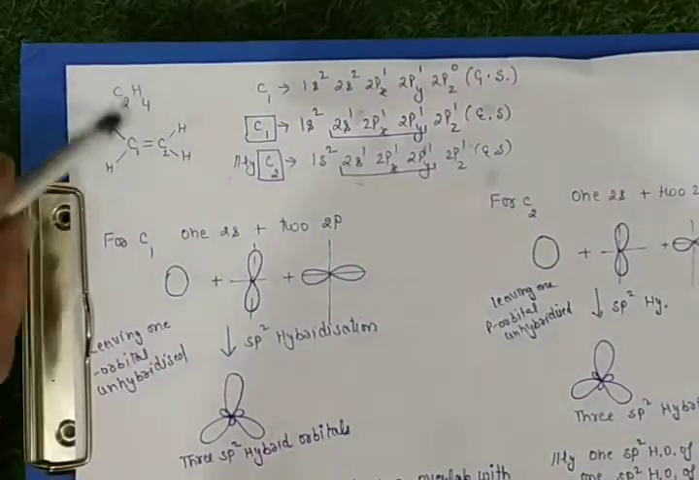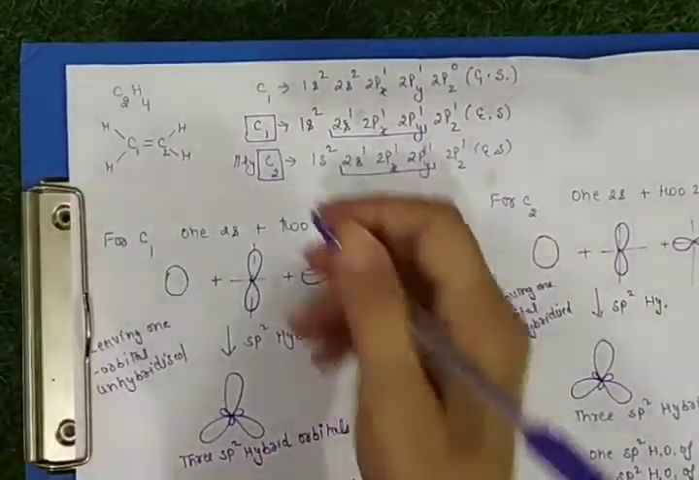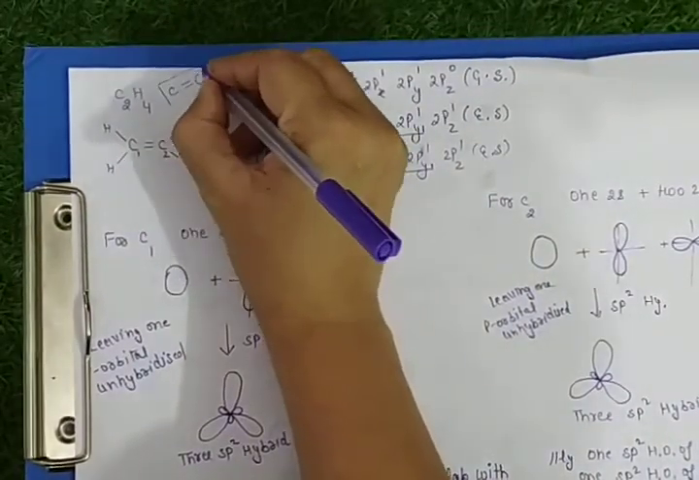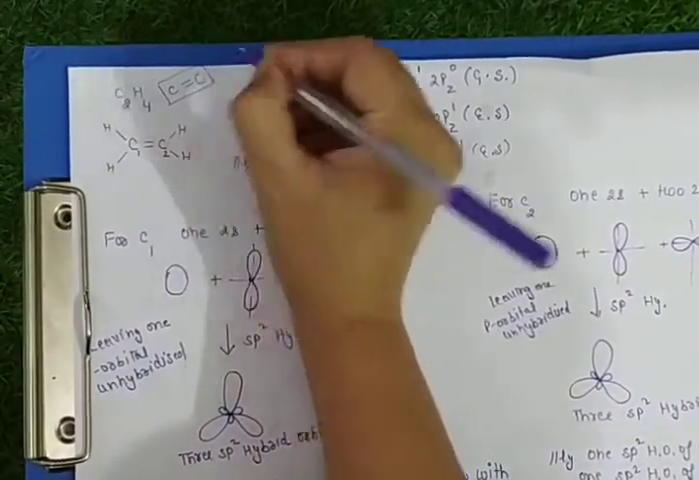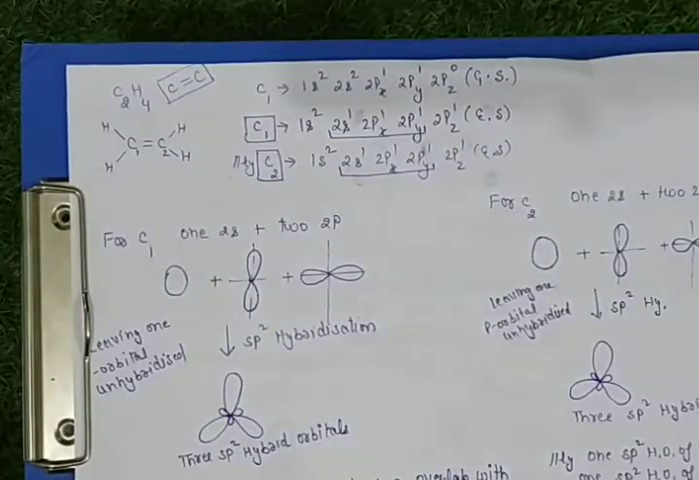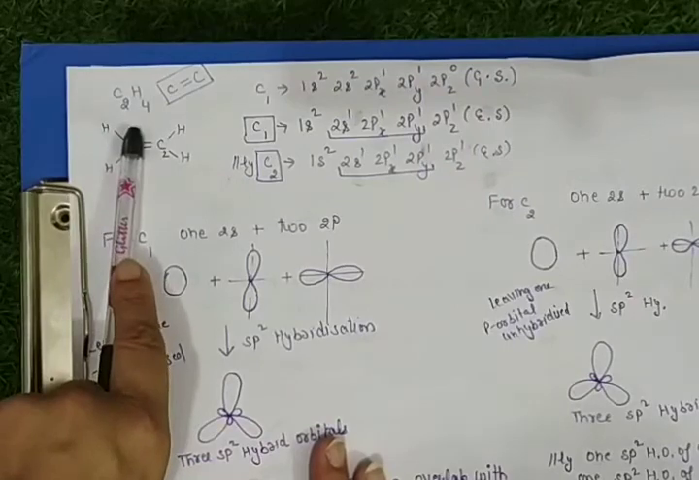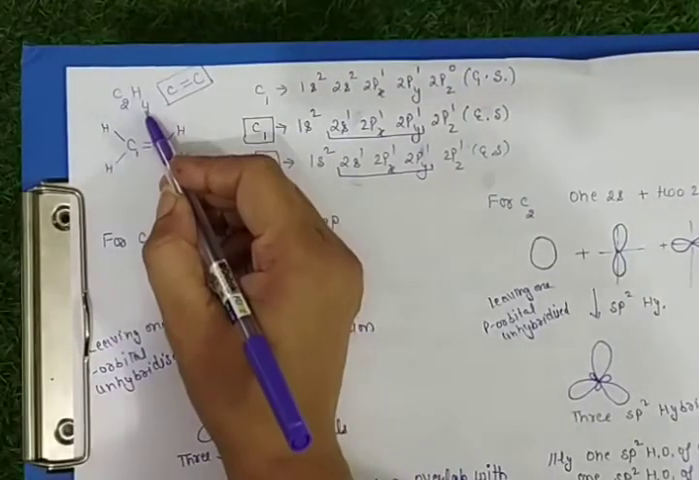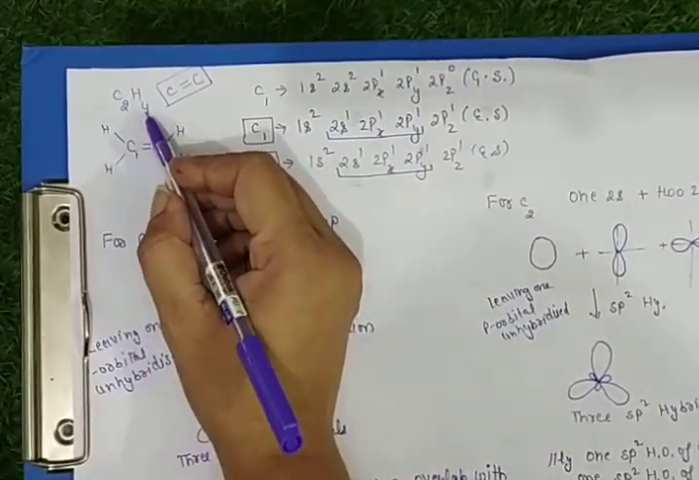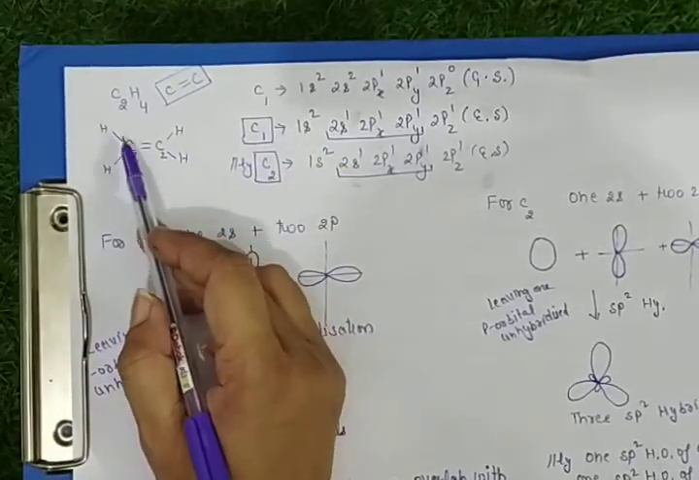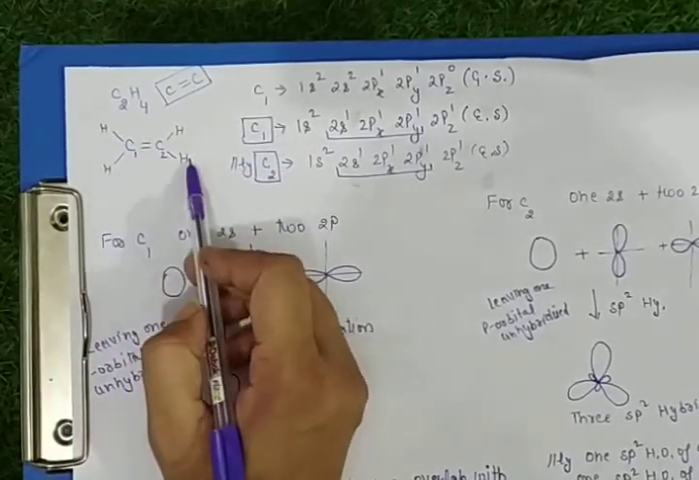Next example here is C2H4, the carbon compound in which a carbon-carbon double bond is present. Here the carbon has sp2 hybridization. This C2H4, called ethene or ethylene, is divided into two equal parts, that is CH2 and CH2.